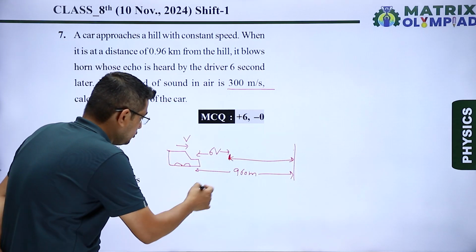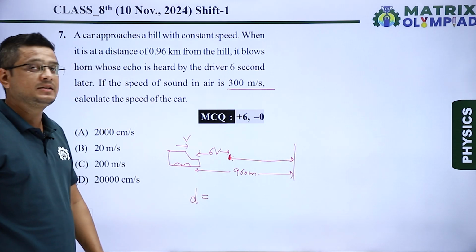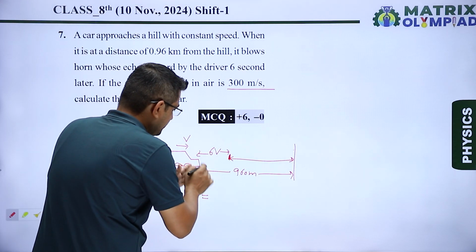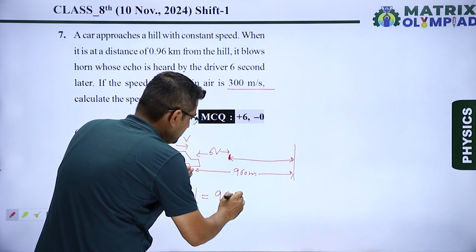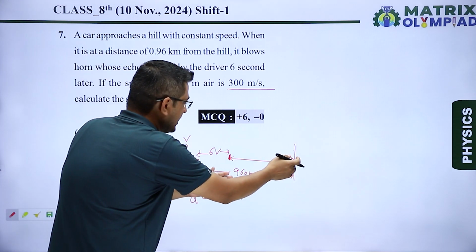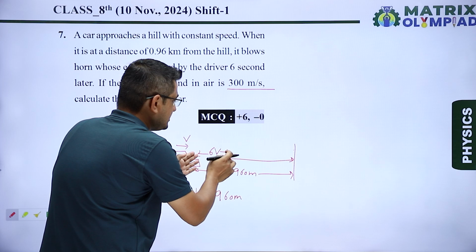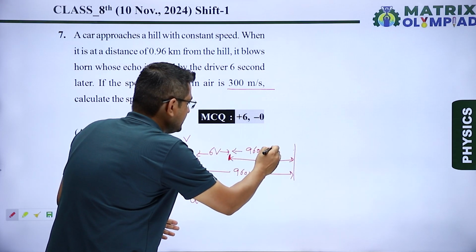Let us assume that d is the total distance traveled by sound. You can see here, first the sound will go from the car to the hill, that is 960 meter, and then return back up to this point. So if this is 960 and this distance is 6v, then this will be equal to 960 minus 6v.